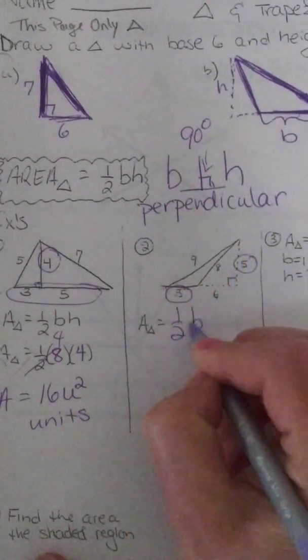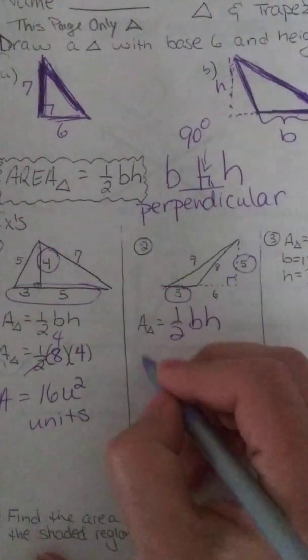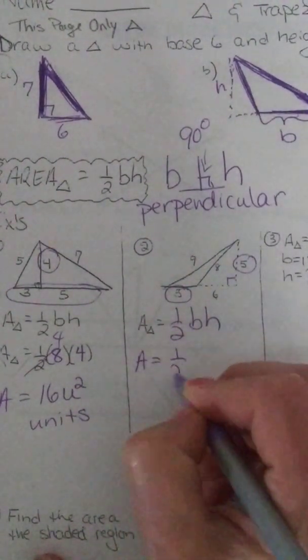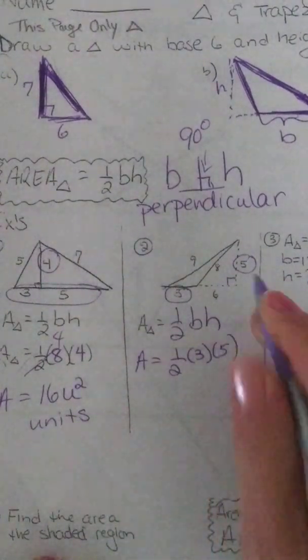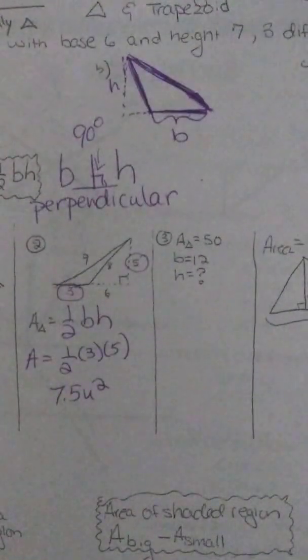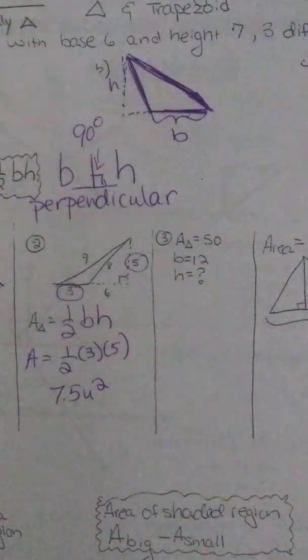So you should always start with the formula. Some of you will be very tempted to skip that. Do not skip it. Base 3, height 5, and then we use the calculator. You get 7.5 units squared.